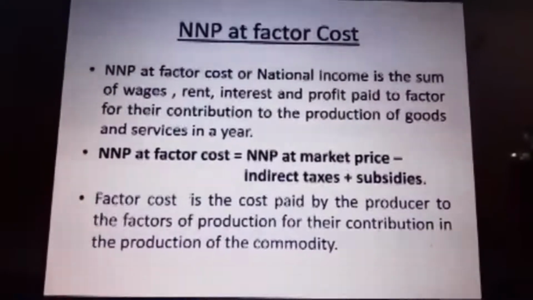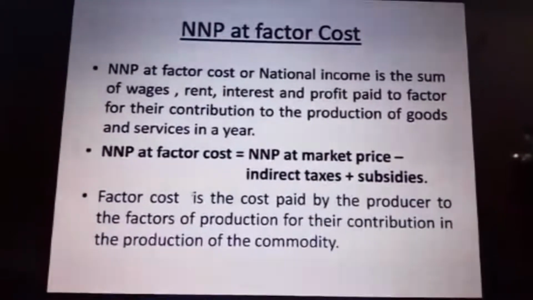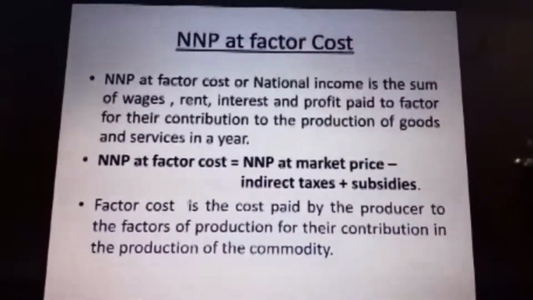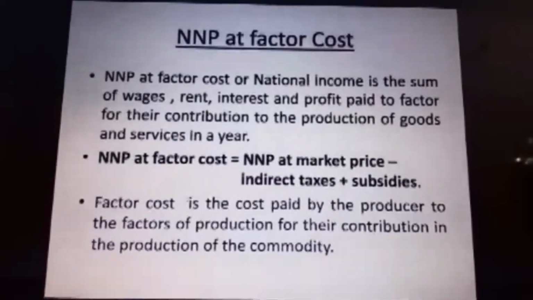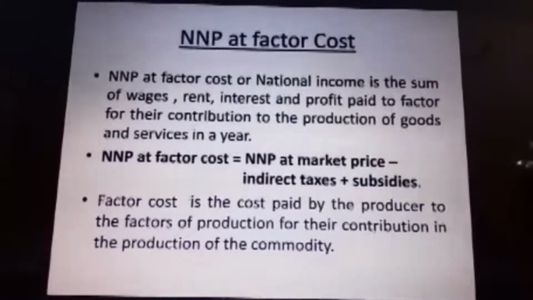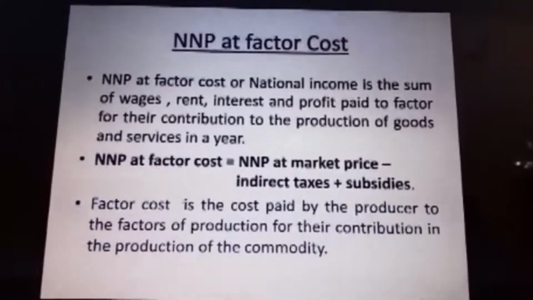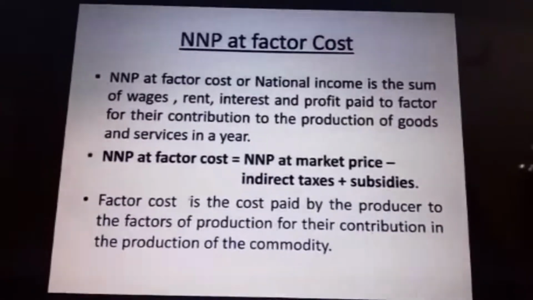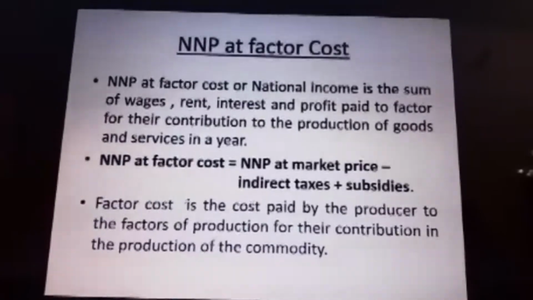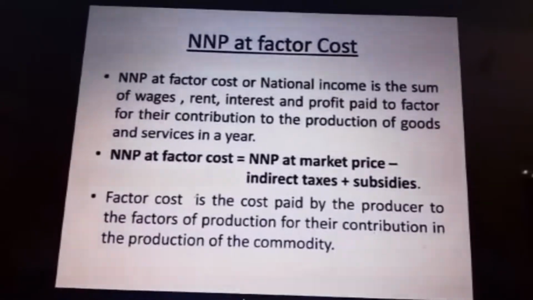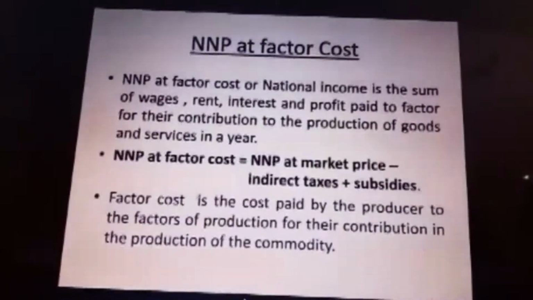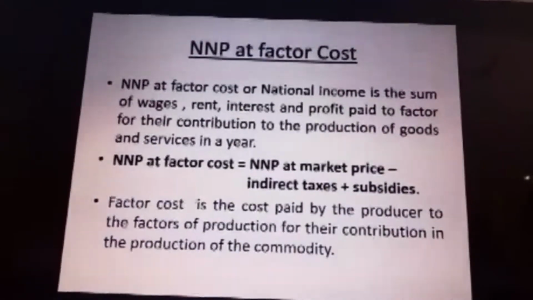What are the factors of production? There are 4 factors of production, namely land, labor, capital and organization. If you want to take land for your production, you have to pay rent. If you want labor, we have to pay wages. For capital, it's interest, and for the organization, it's profit. That is called factor cost. So wages, rent, interest and profit are known as factor cost.